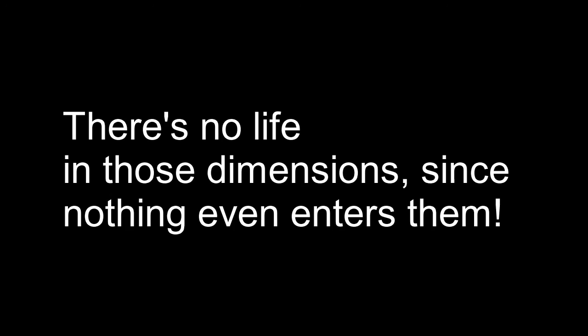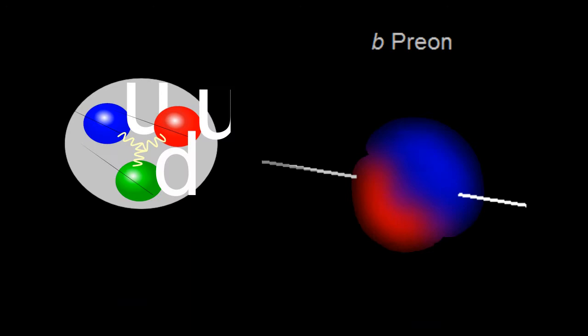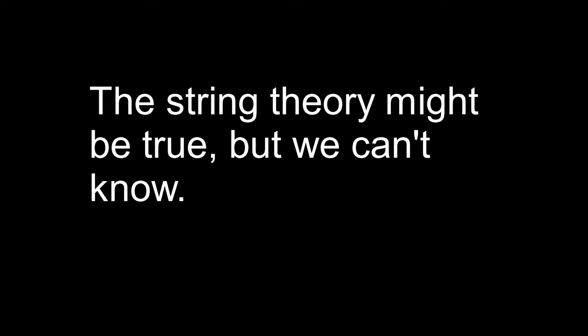There can't be any life in those dimensions since things rarely even go to those dimensions, and when they do, they only go by the tiniest bit that we can't even realize. Maybe quarks or prions use those dimensions to help in their gluons field, but that can't be explained because they are far too small for even the strongest microscope to see. So the string theory might be true, but we can't know yet.